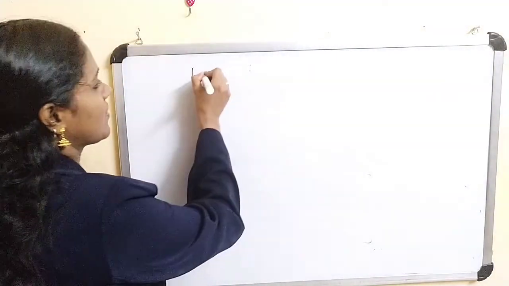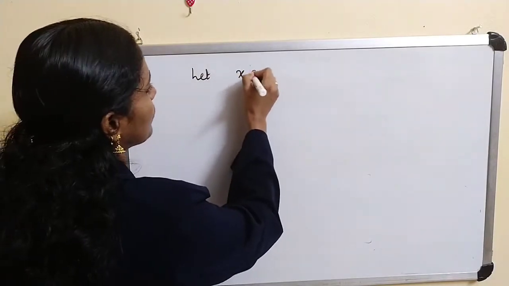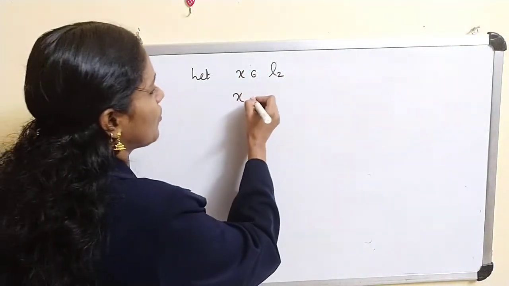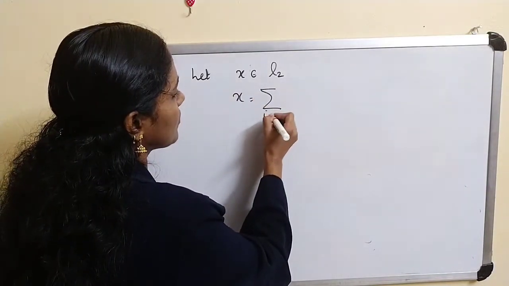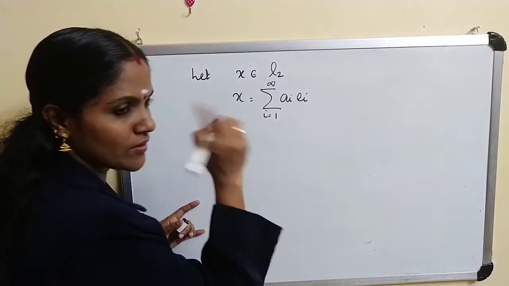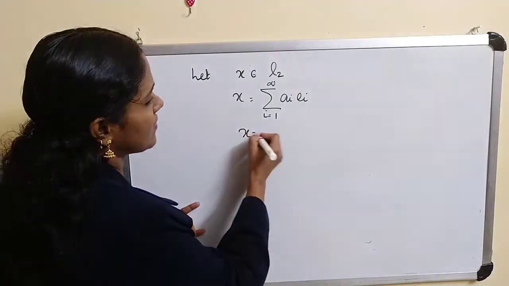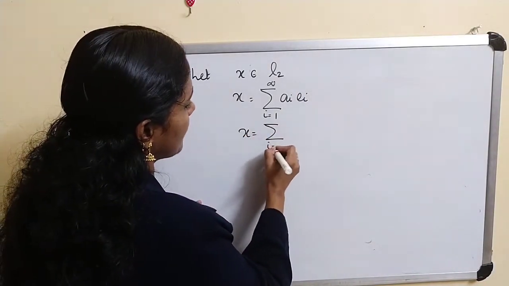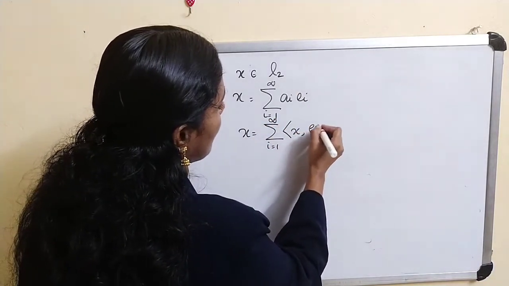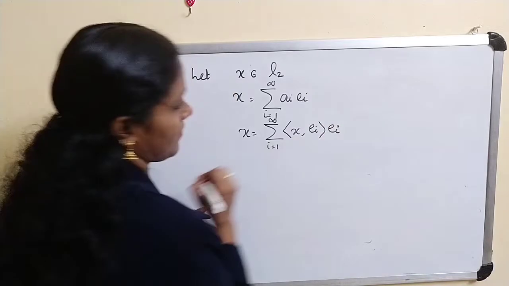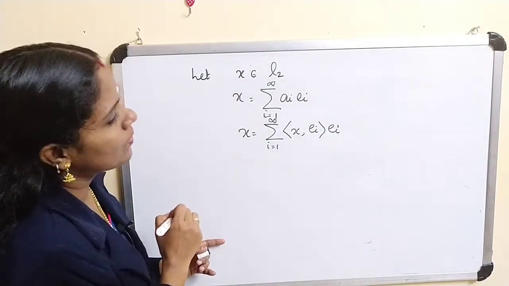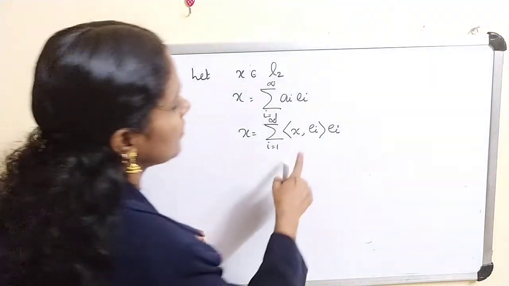Let some x belong to L2. Then x is of the form sigma i equal to 1 to infinity a_i e_i. Using the previous result, since the representation is unique, sigma i equal to 1 to infinity inner product of x, e_i, e_i.